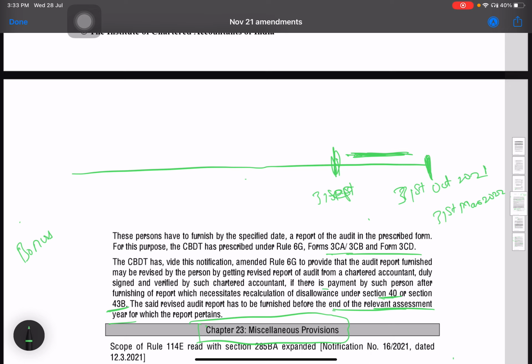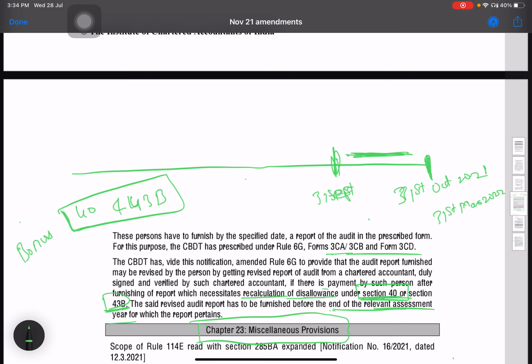But here, the one thing you have to keep in mind is that the audit report which is filed can be revised only if there is a case of recalculation of disallowance under section 40 or 43B. Only in those cases can you revise the audit report.